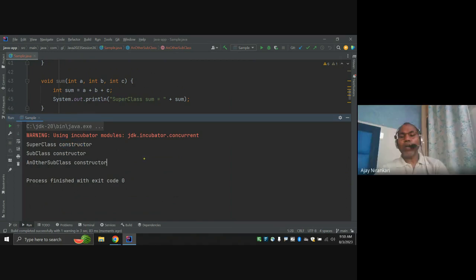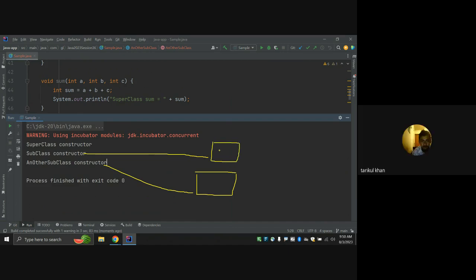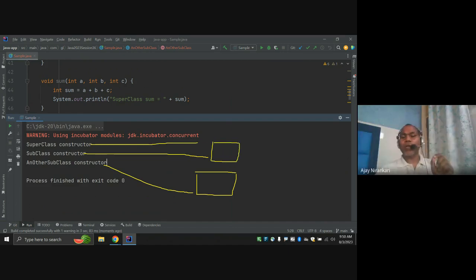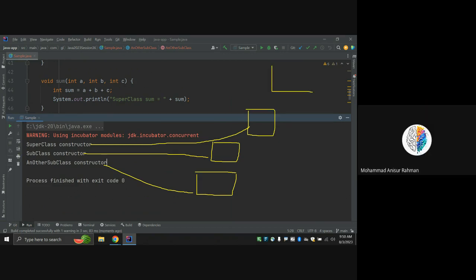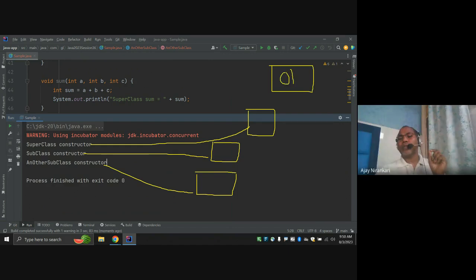But not only three. I am trying to say that this is the one object for this. Before creating this, it is going to create this object. Before creating this, it is going to create this object. Before creating this, it creates the Object class, which is the default Java-provided class object.